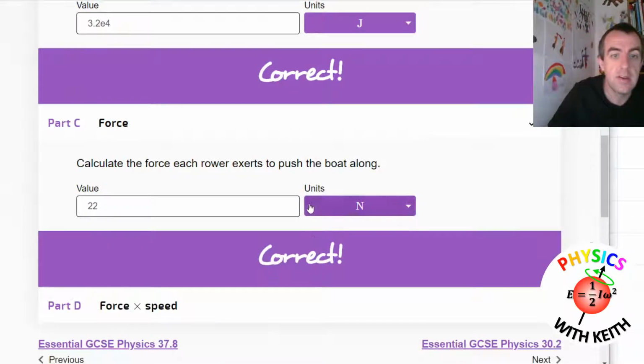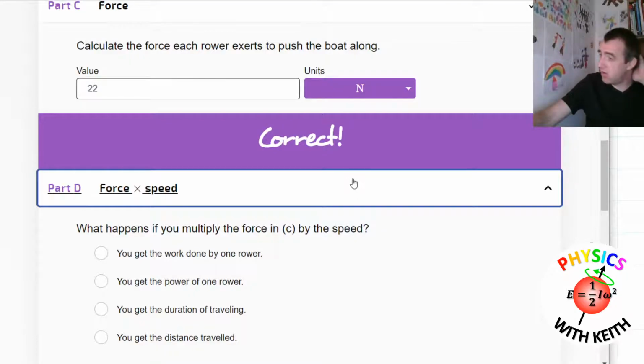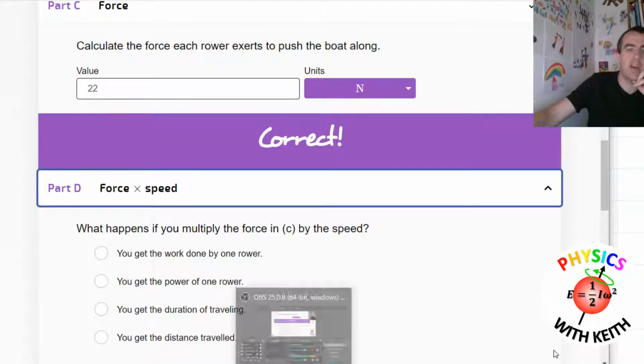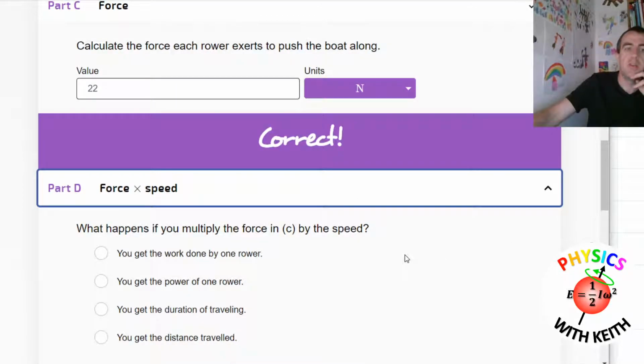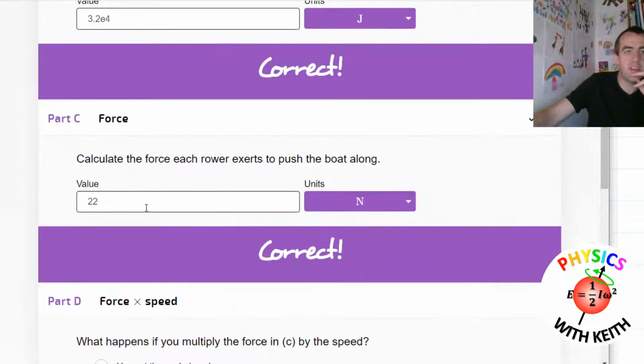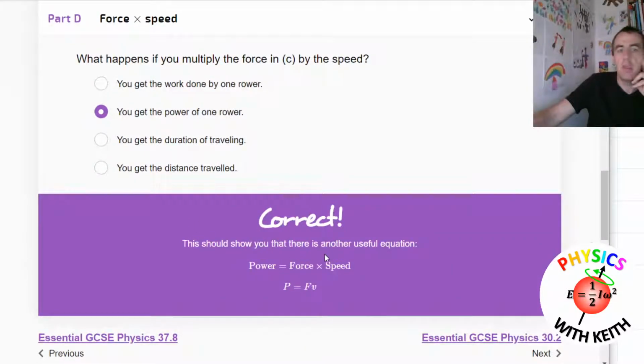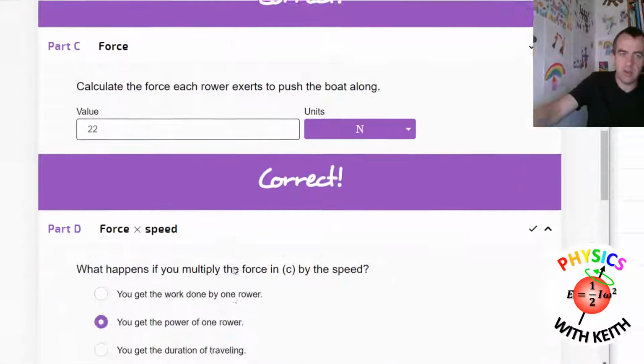So 22 newtons, correct. And then lastly, it says what happens if you multiply the force in C by the speed. So force times speed. What you're supposed to do through this question is figure out an equation for power, which equals force multiplied by speed. So you get the power of one rower. But is it the force in C? That's for one rower, and the speed of the whole boat. So you've derived that equation through doing these questions.